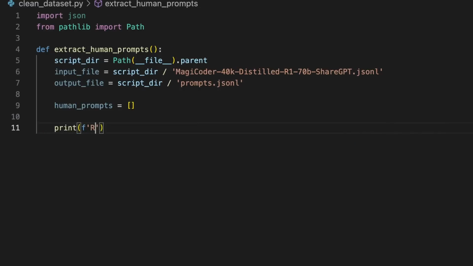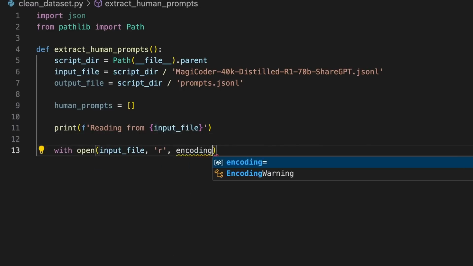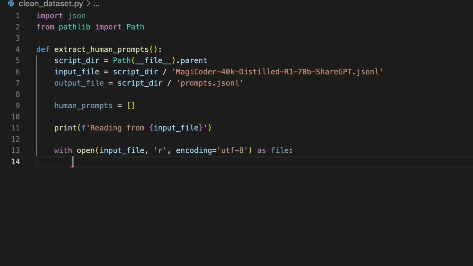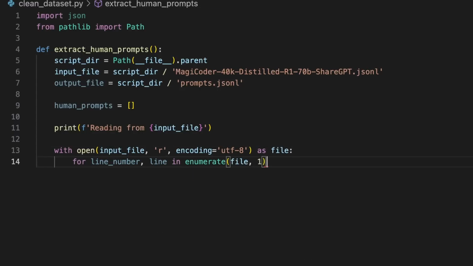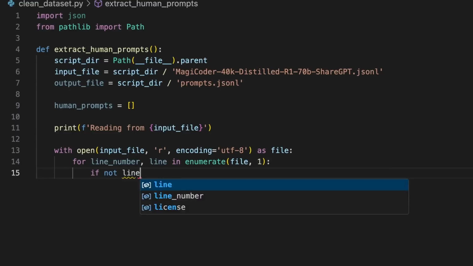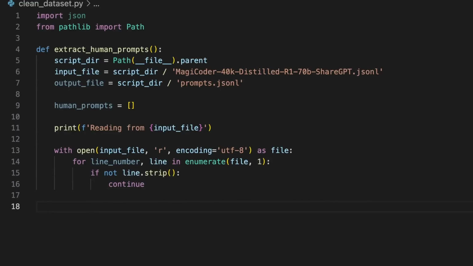We can print a message that the program is beginning to process the dataset. Then we can write this line to effectively open and read the file content of the input file. With a for loop, we can loop through each line, aka row, in the Magicoder dataset. With these two lines, we can skip any empty lines in the dataset.